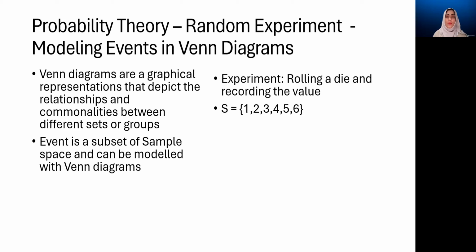The sample space is very simple. We can have only one of the 6 possibilities, and we list them all to make up the sample space: 1, 2, 3, 4, 5, and 6. And we can have this one circle to model the sample space. Here is what was said in the first slide, that we can model the simple events by a capital letter E and subscripts defining those simple events. So E1 is for this, 2, 3, 4, 5.